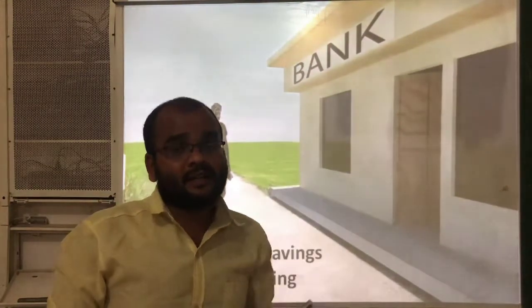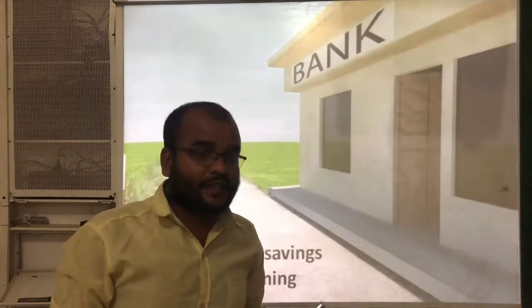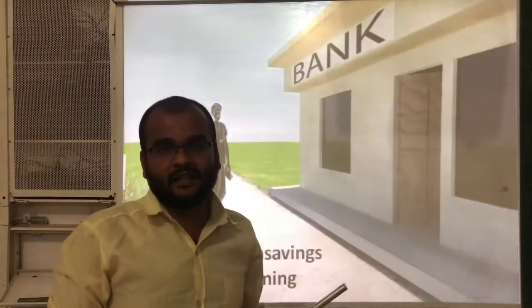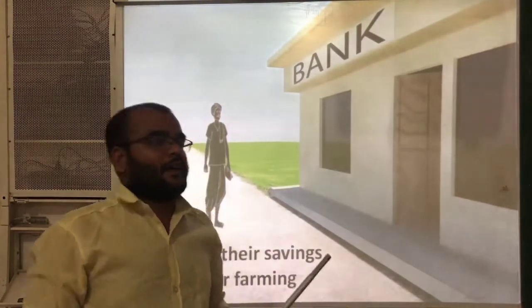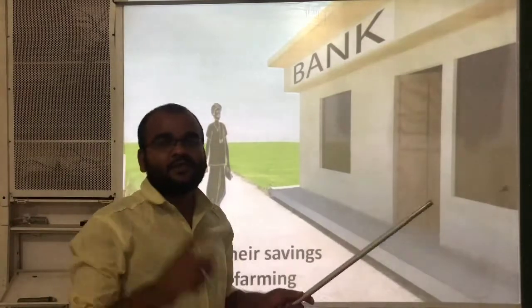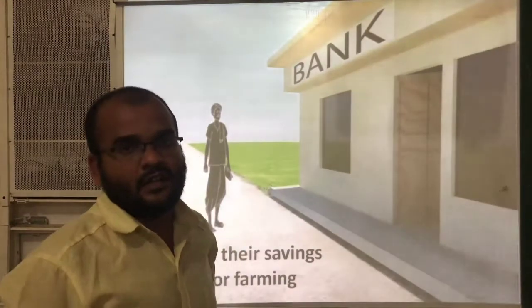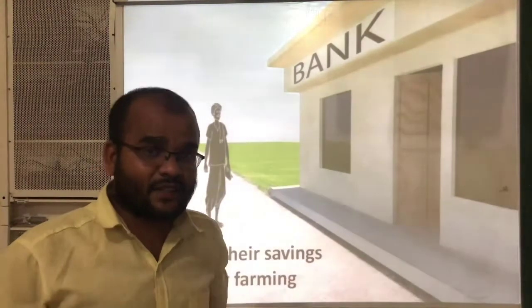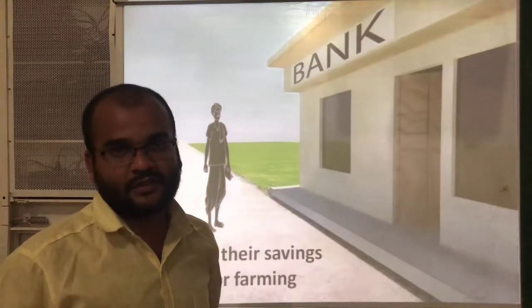Okay, if the small farmer is unable to pay the money, then what happens? Then the small farmer should work in the field of that money lender. Okay, and how are the medium and large farmers getting money? They are getting money from their savings, from the bank accounts.